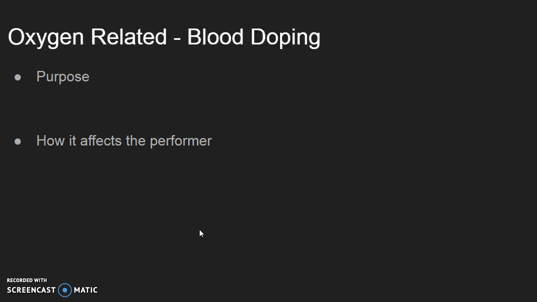Oxygen-related blood doping. Blood doping is an aid used by endurance athletes. This is where an athlete may have an intense training camp at a high altitude like the Kalenji region. By training at this altitude for around 6 weeks, the athlete's body will adapt to produce more red blood cells. This gives the athlete the ability to carry more oxygen than normal.